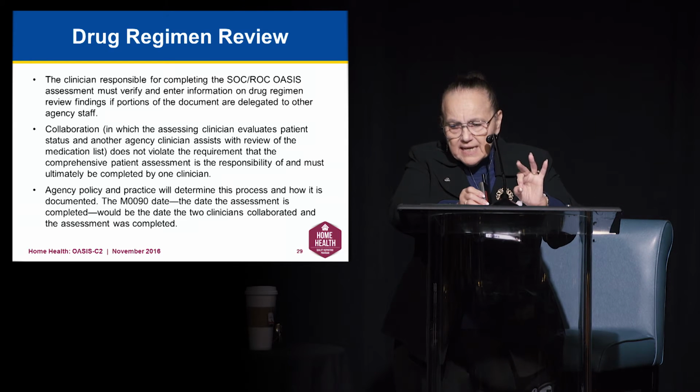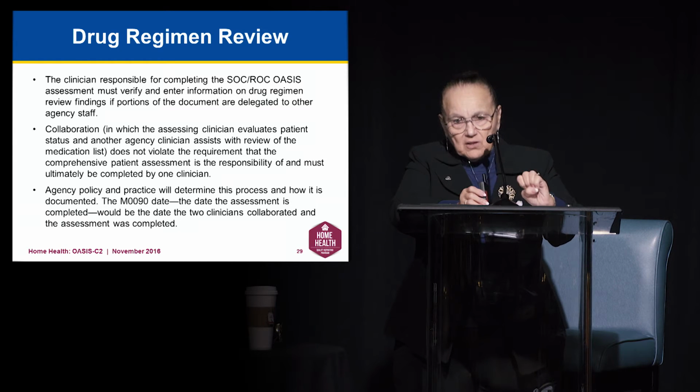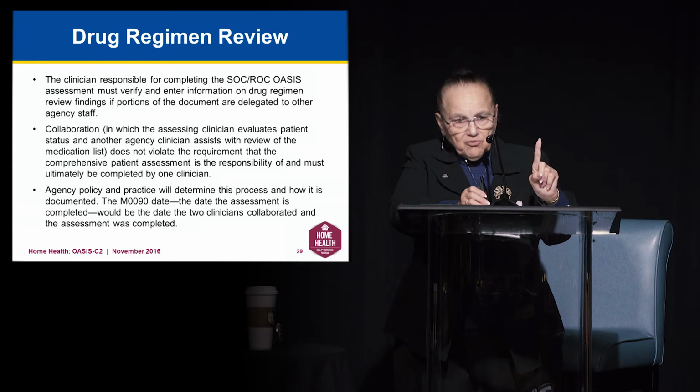Agency policy and practice will determine this process, the collaboration process, and how it is documented. The Moon 90 date, the date the assessment is completed, would be the date when the 2 clinicians collaborated and the one responsible for completing the assessment tool coded the answer and completed the assessment.